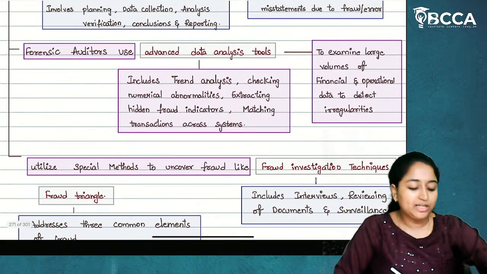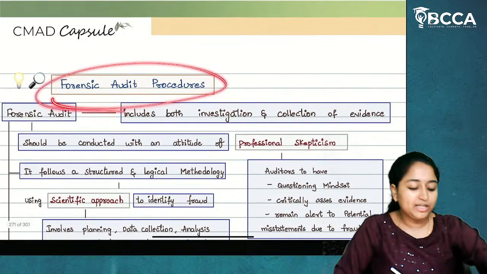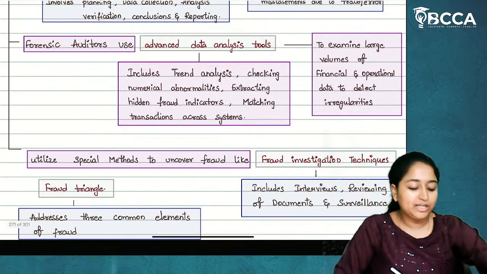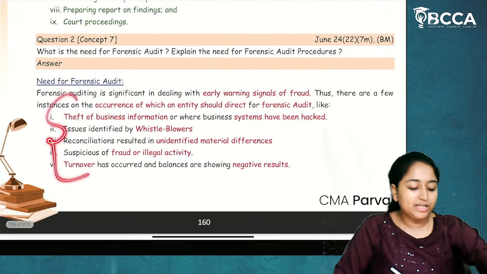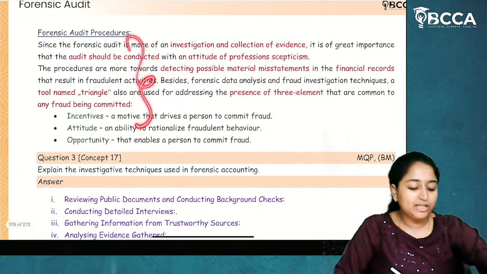So, these are the four procedures which can be followed when they are going for forensic audit procedures. First, there will be professional skepticism. Second, they'll go for a scientific approach. Third, they will go for advanced data analysis tools. And fourth, they will use proper tools and techniques for forensic audit. I hope it is clear. So, this is about the forensic audit procedure. First, you'll write the need of forensic audit. Then, you'll write about forensic audit procedures. I hope it is clear.